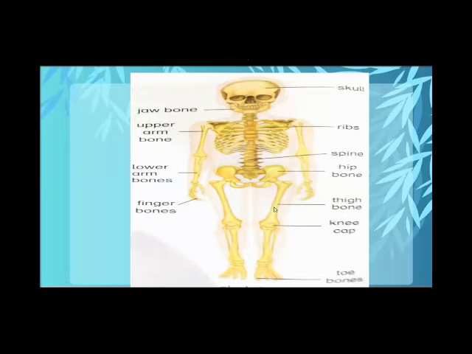Very good, very nice. Now kneecap, yes, this is the kneecap, and these are the toe bones. Now, one by one, everyone read the names of these bones. Jaw bones, very nice. Upper arm bones, lower arm bones, finger bones, skull, ribs, spine, hip bone, thigh bone, kneecap, toe bones. Very good. This is our skeleton, the picture of this skeleton.